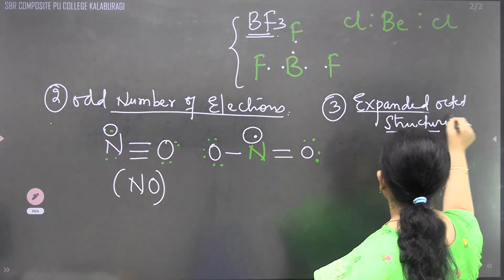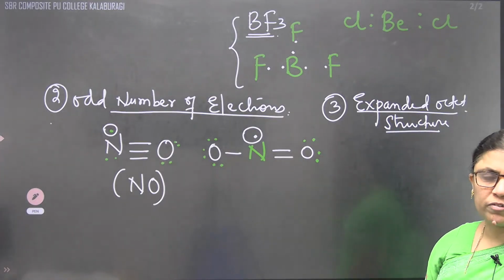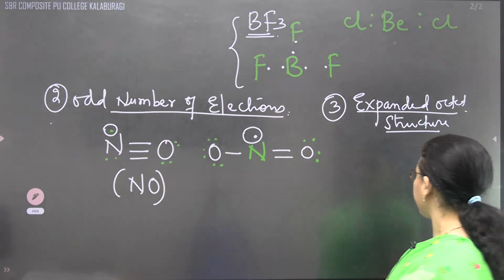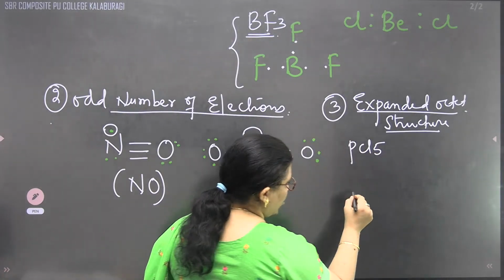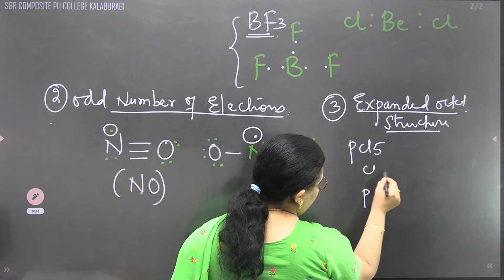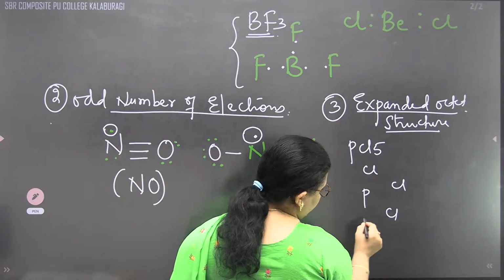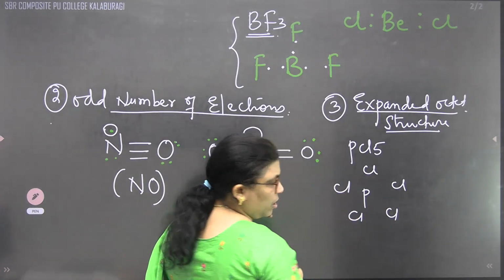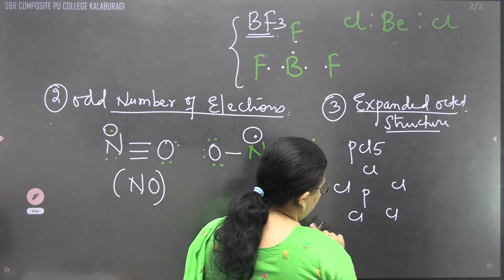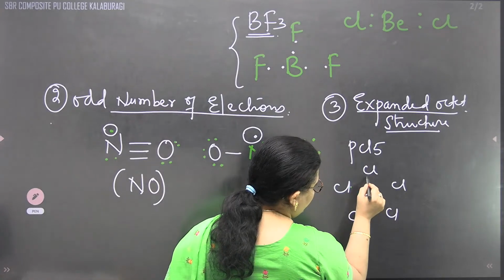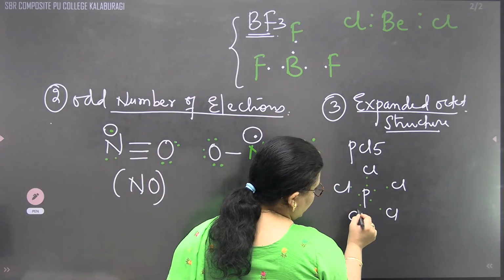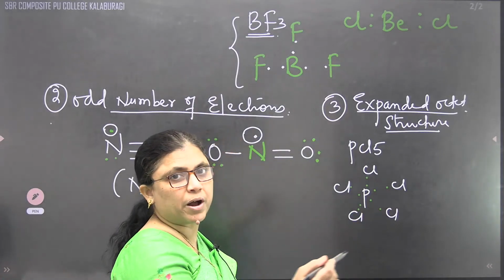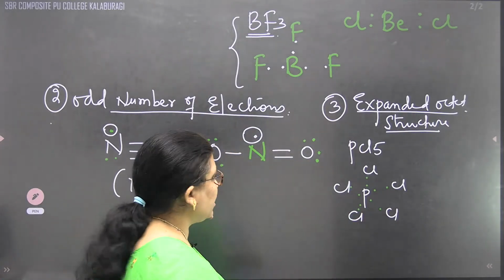They are containing more than 8 electrons. If we are taking PCl5, around phosphorus we are going to write 5 chlorine atoms, bonded with 5 bonds. So the phosphorus will get how many electrons? 10 electrons. It means that they are having an expanded octet. They are containing 10 electrons.